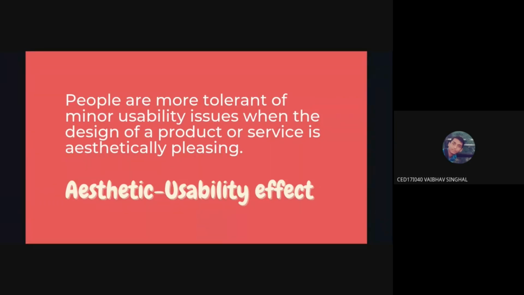So this is the aesthetic usability effect, wherein people are more tolerant towards minor usability issues with designs which are more aesthetically pleasing. We all know it's anyway going to cause us some discomfort, and we'll have to shell out more money for getting covers and stuff like that.